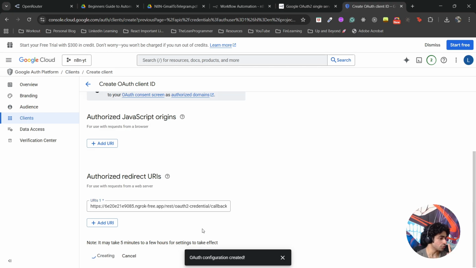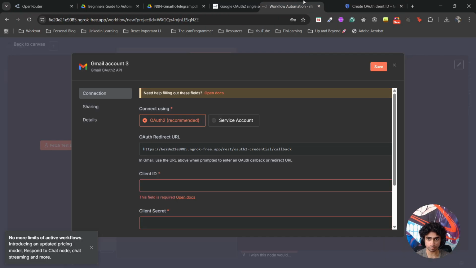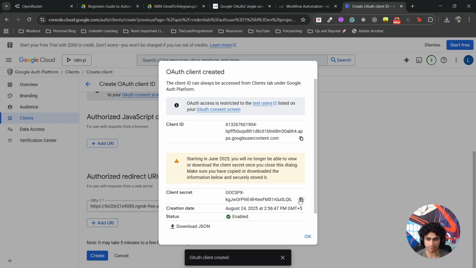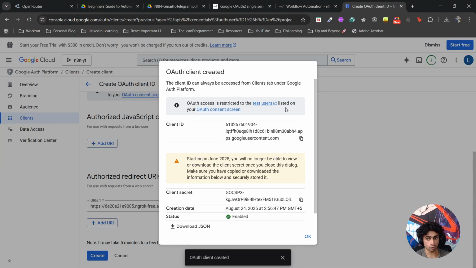That's it. Now just one last step remaining. No, actually two. What we need to do is copy the client ID, paste it here, copy the client secret, paste it here. Now you can sign in with Google, but before signing in, you need to add your test users as well, because this is not in production. This is just a testing thing. If you want to go to production, you have to verify this app. But right now, a test user is enough.